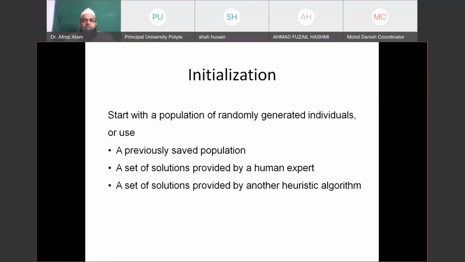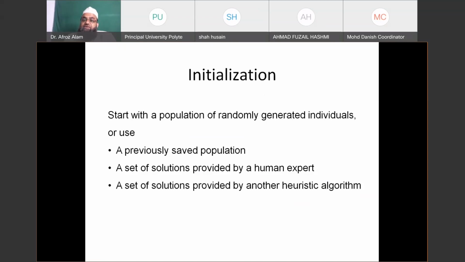Initialization. As stated earlier, you may initialize from anywhere, but it will be good if you initialize from a guess, whether from some experts or outputs of some other optimization technique which is not capable of giving a global solution but gives a near optimal solution. You may start from there itself.